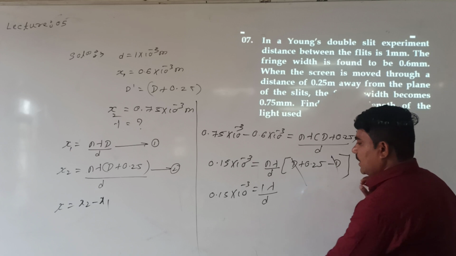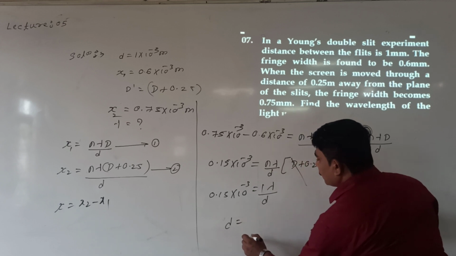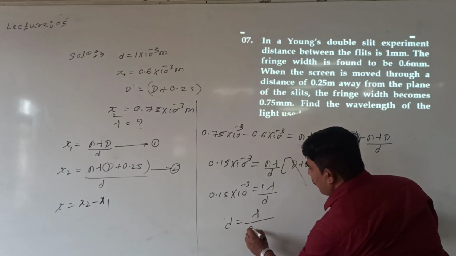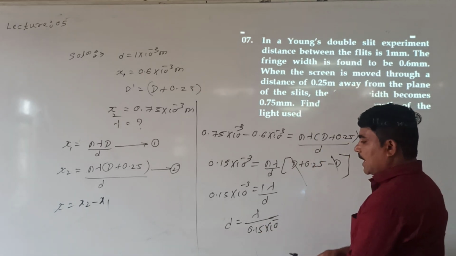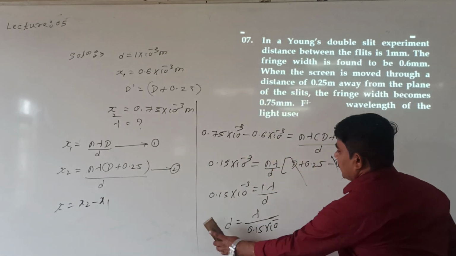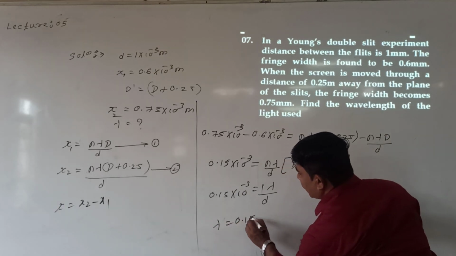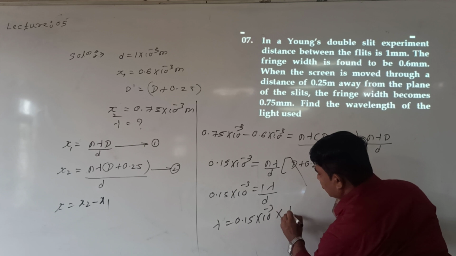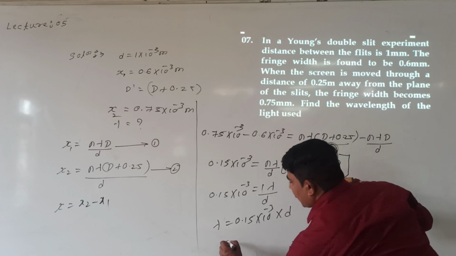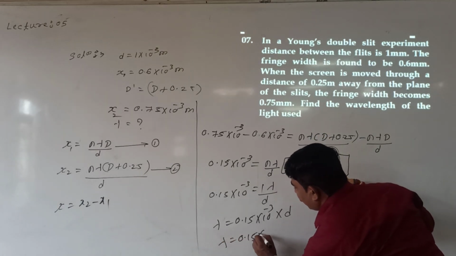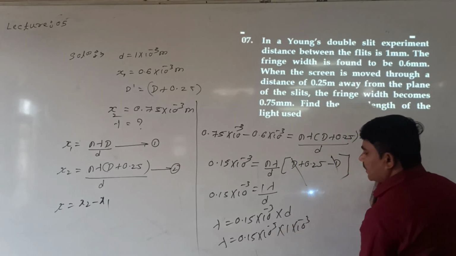How to calculate lambda from this? Lambda is equal to 0.15 into 10 raised to minus 3 into small d. d is given as 1 millimeter. Then lambda is equal to 0.15 into 10 raised to minus 3 into 1 into 10 raised to minus 3.